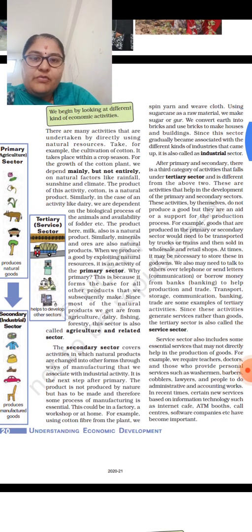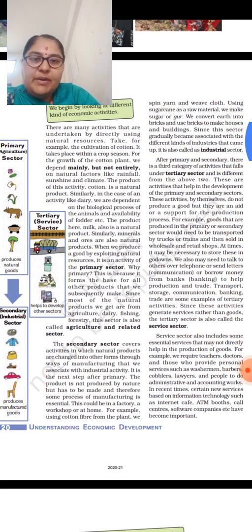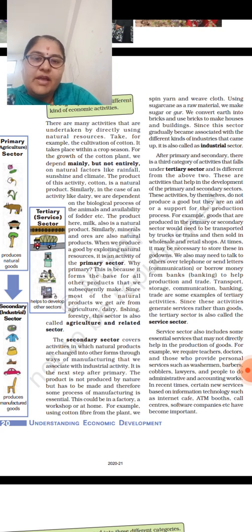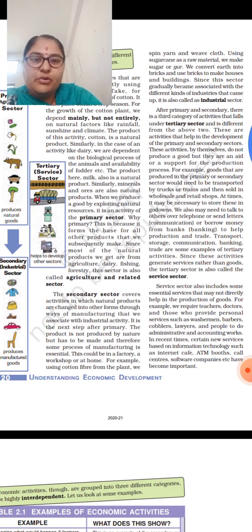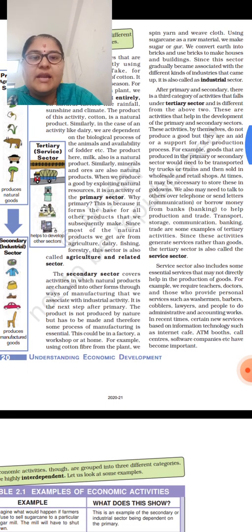In case of an activity like dairy, we are dependent on the biological process of animals and availability of fodder, etc. The product here, milk, is also a natural product. Similarly, minerals and ores are also natural products. When we produce a good by exploiting natural resources, it is an activity of the primary sector.